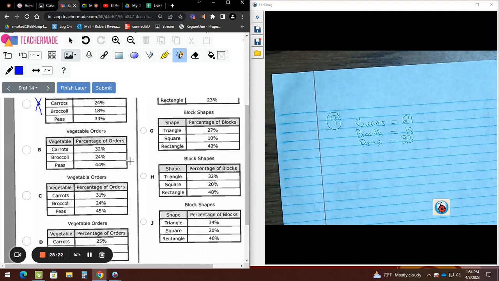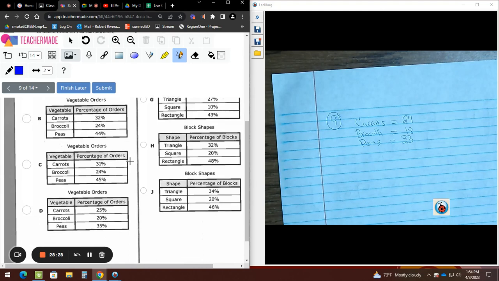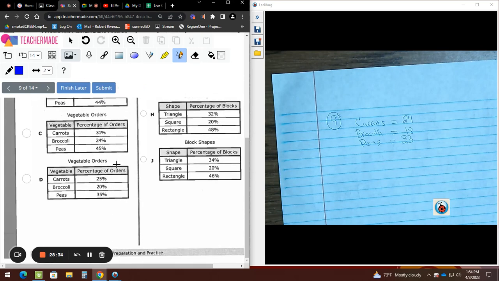B, check if it gives you 100%. So that's not dumb. Letter C, does it give me 100%? That's not dumb then. Letter D, does it give me 100%? Bye-bye to D. It does not give me 100%.